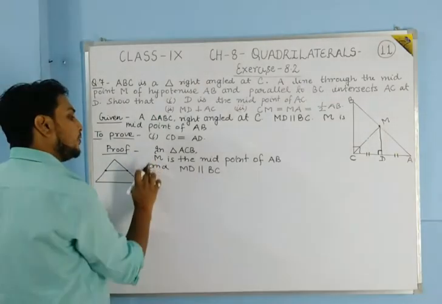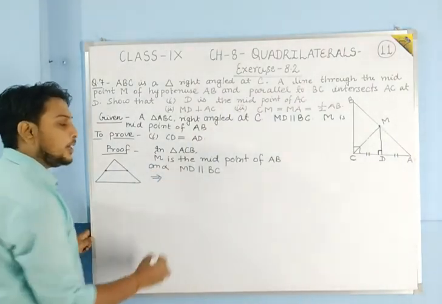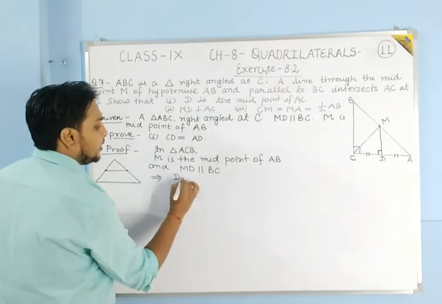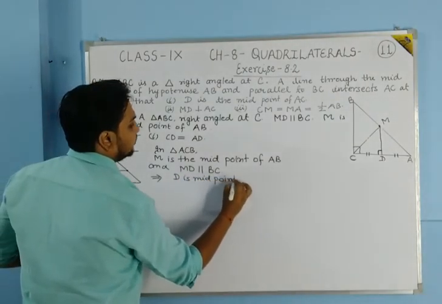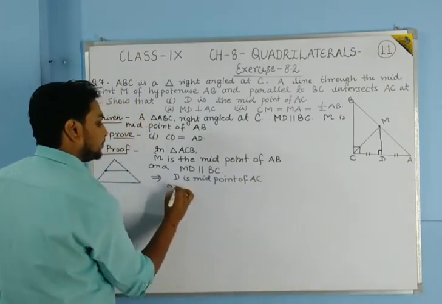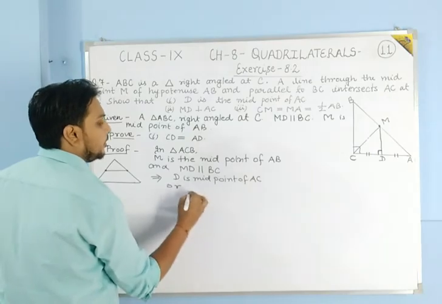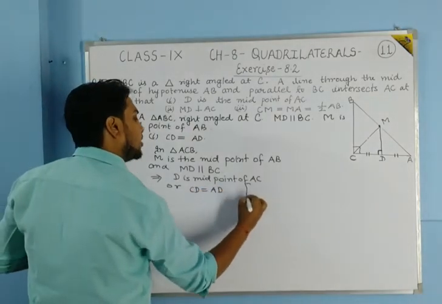So from this information you can apply the converse of midpoint theorem, and by applying it you can say that D is midpoint of AC, or this statement you can write like CD is equal to AD. And how are we saying it?